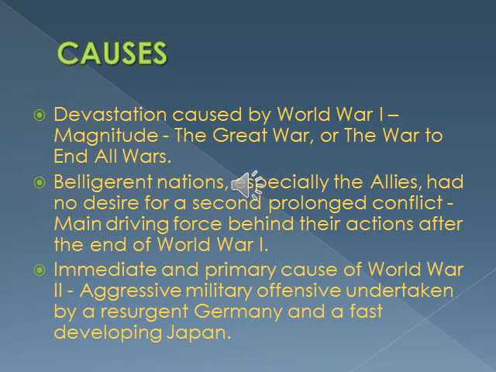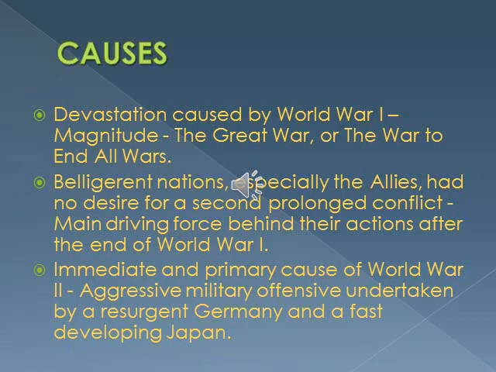Resurgent means becoming stronger or more popular again. So Germany's aggressive military policy, and Germany was growing and becoming strong again, and also fast developing Japan.